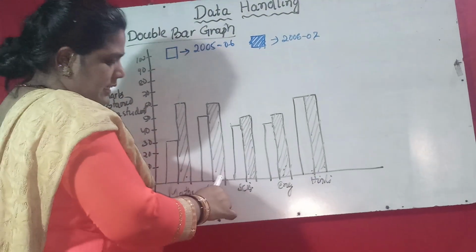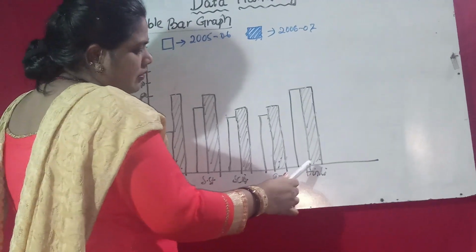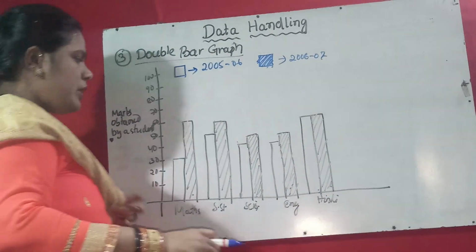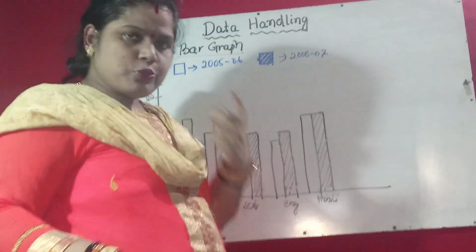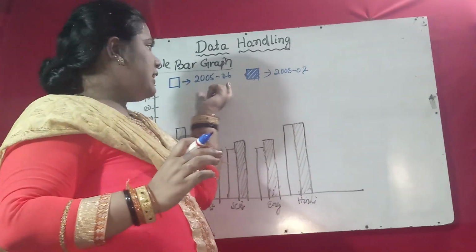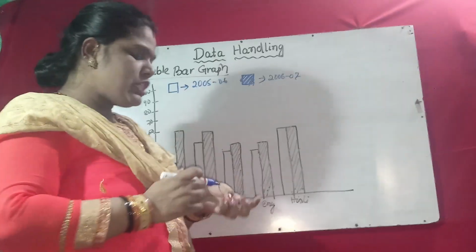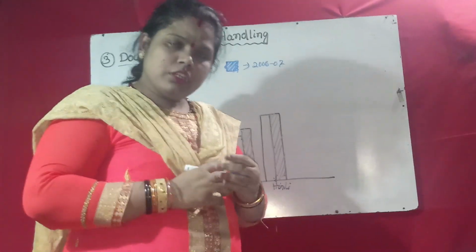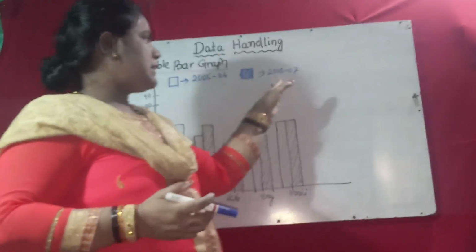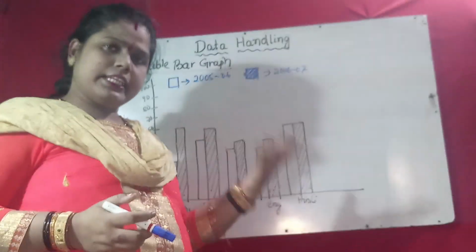This is how a student's result is compared between the two years. From this data we can know whether a student has improved or decreased from the 2005-6 session to the 2006-7 session.